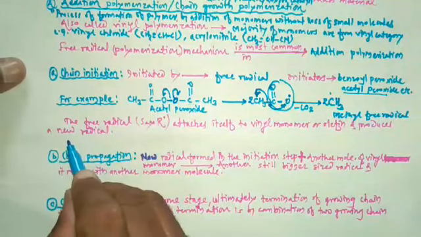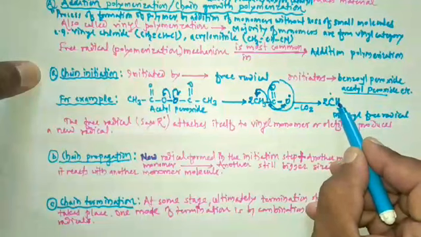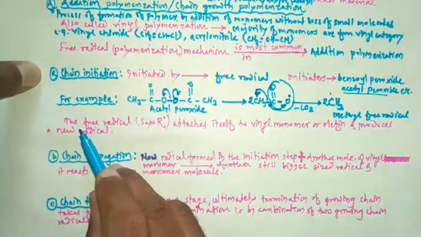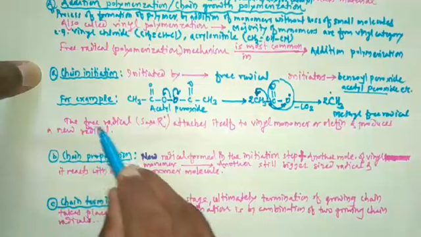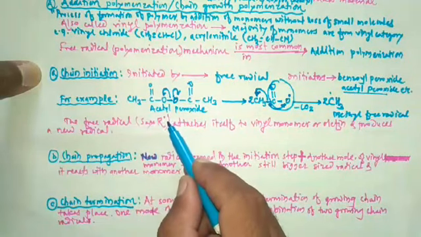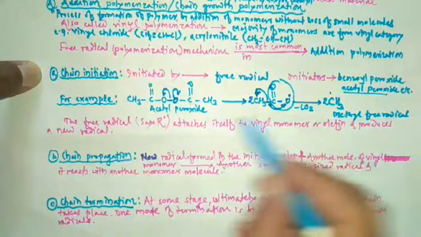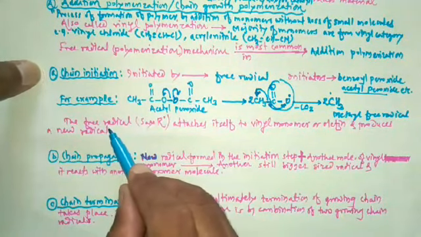We can call this radical a new radical or free radical. So the free radical R dot attaches itself to vinyl monomer or olefin and produces new radical.